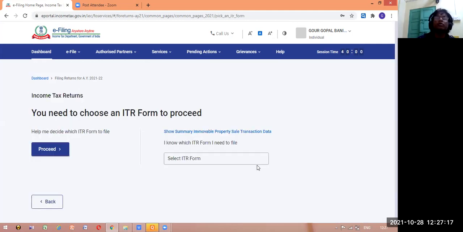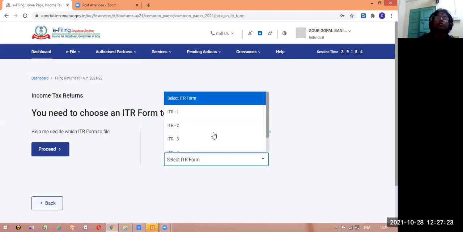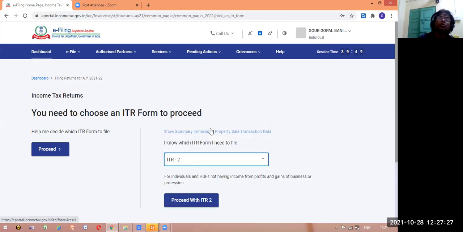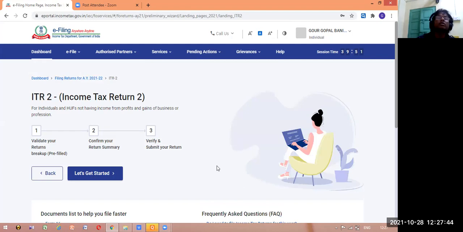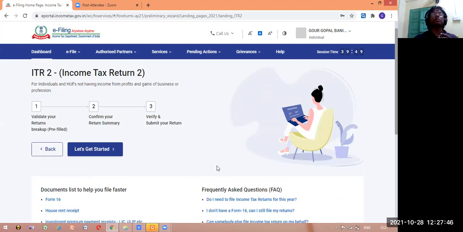So you've taken individual. Now, which ITR form do you want to take? We are taking ITR 2, because I have taught you ITR 1, so today I am taking ITR 2. As an individual, you can fill up ITR 2, so with that background I have taken ITR 2. Now ITR 2 has come, and you can go ahead with income tax return form 2.